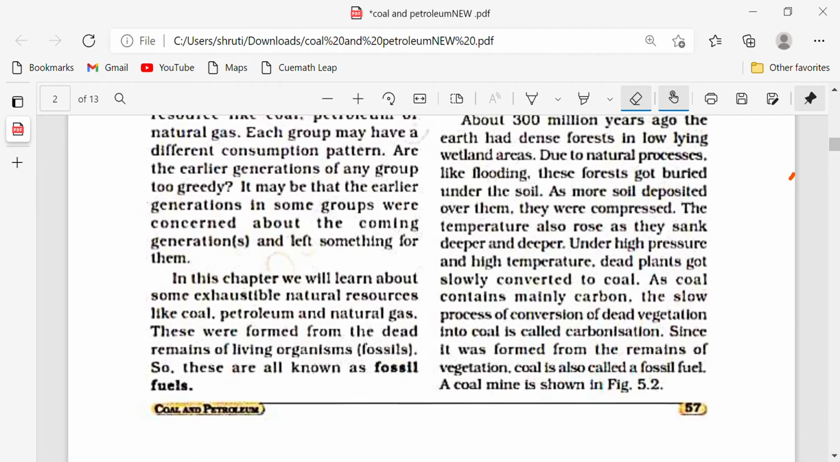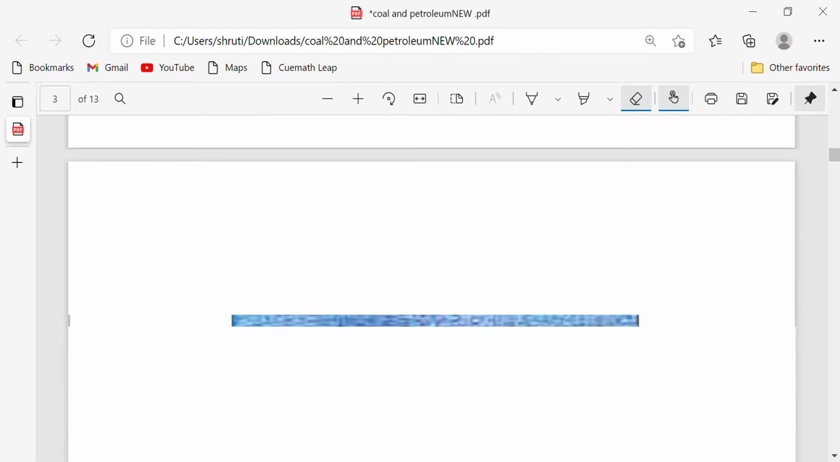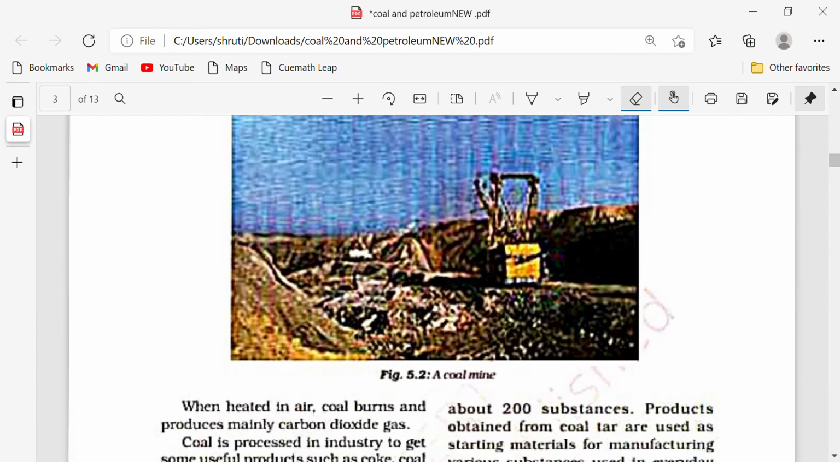Since it was formed from the remains of vegetation, coal is also called a fossil fuel. We just read what fossils are: dead remains of living organisms. So same thing is here. Why is it called a fossil fuel? Because it is made up of the remains of dead plants. So it is known as a fossil fuel. Now here we can see the picture of a coal mine. You can see that coal is being dug from here.